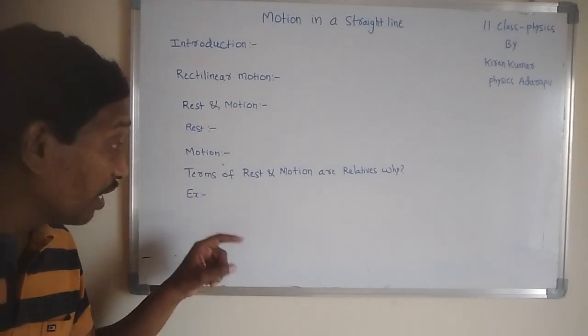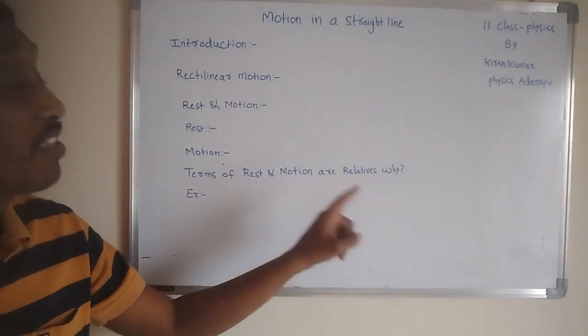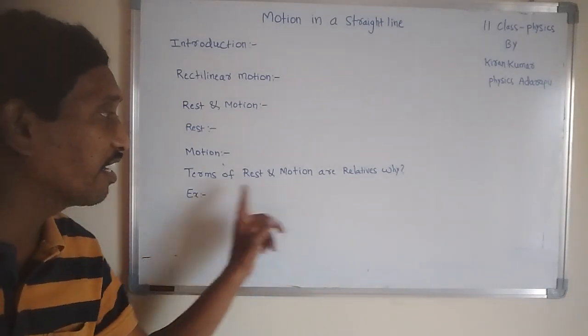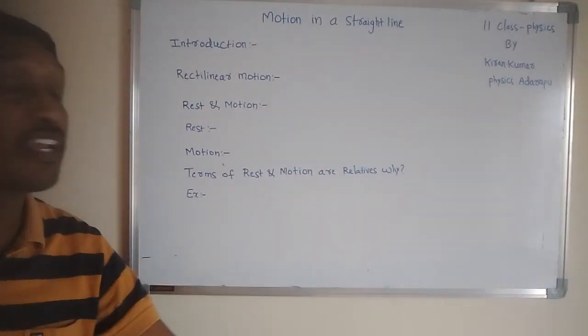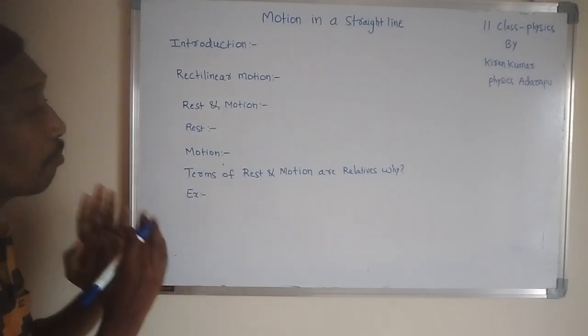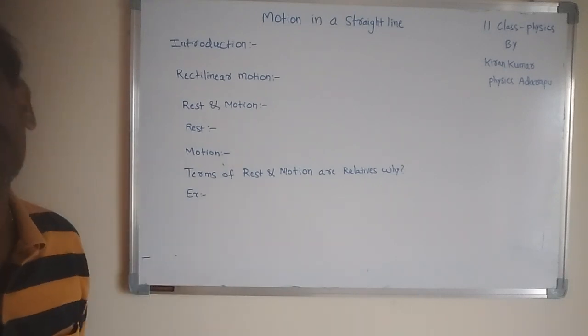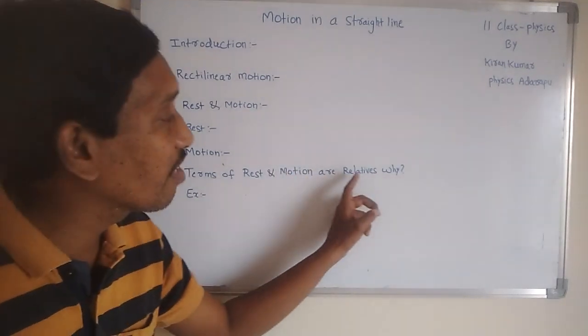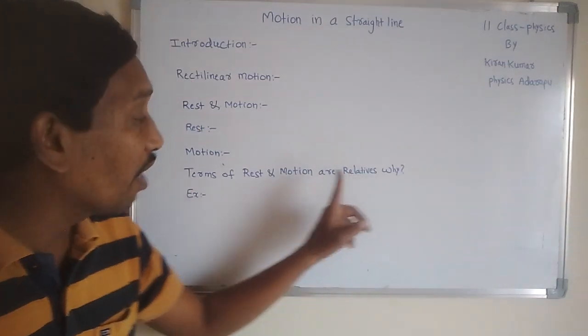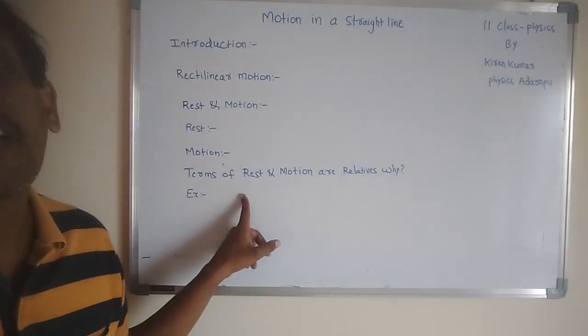That's how it changes with the reference point. With respect to the co-passenger, it is rest. With respect to the surroundings, it is motion. That's why motion and rest are not absolutes; they are called relatives. From now on, understand that motion is a relative function.